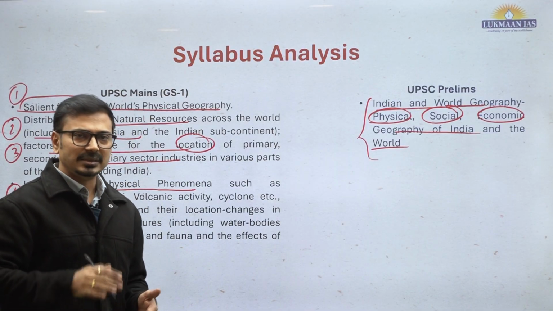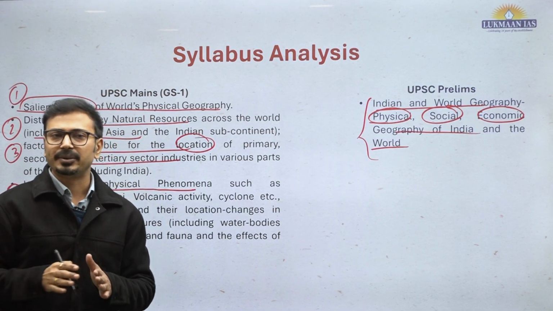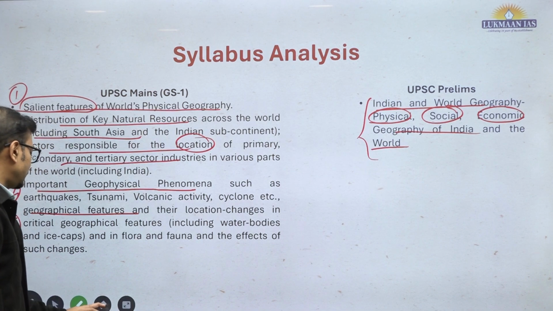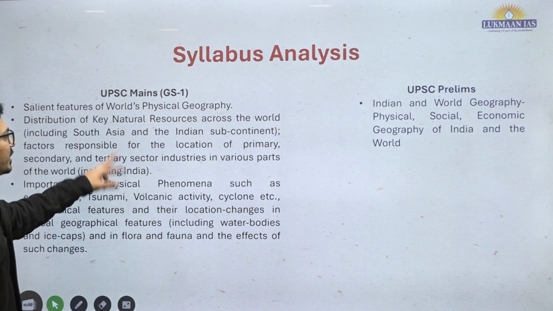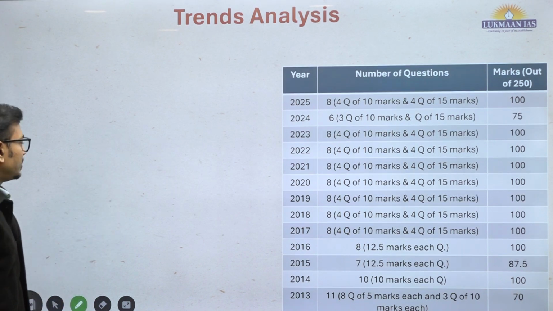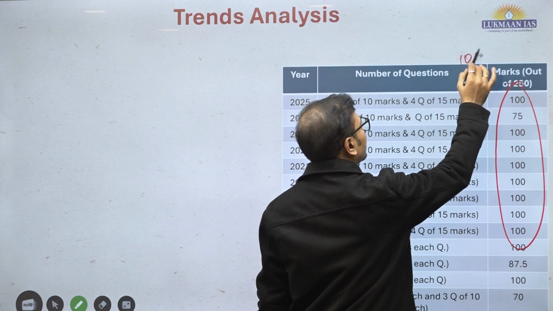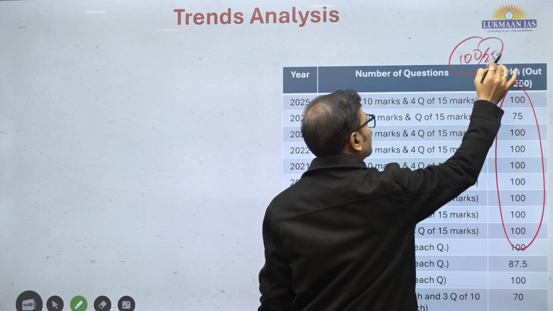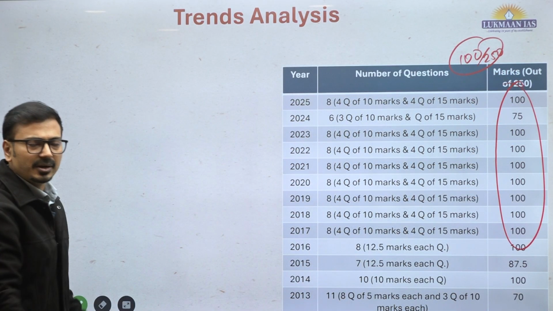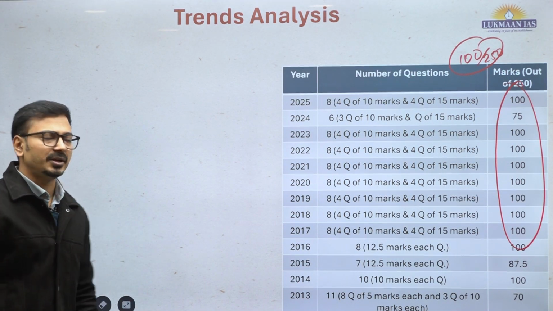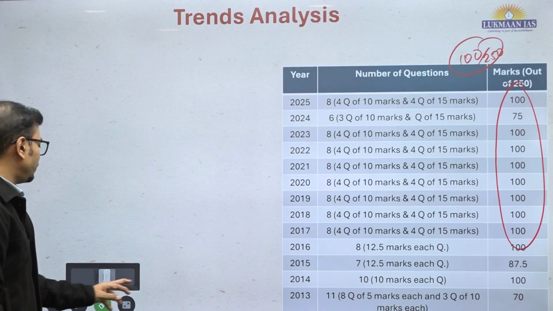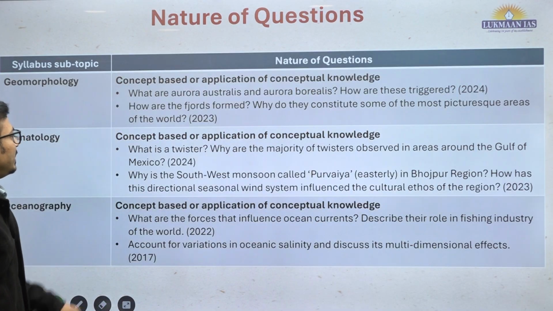So through PYQ analysis and syllabus we can do the appropriate preparation for your mains examination. How much marks are allocated? Yes, for mains examination more or less it is, we can say, on an average 100 marks are given out of 250 in GS1 paper. So significant weightage, 4 10 markers, 4 15 markers, and this has been continuous trend. So आपको तैयार रहना है इस चीज के लिए.